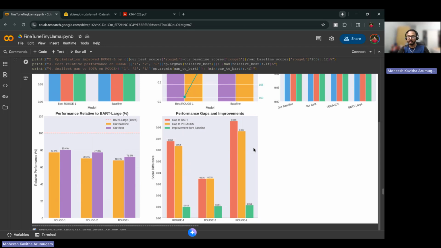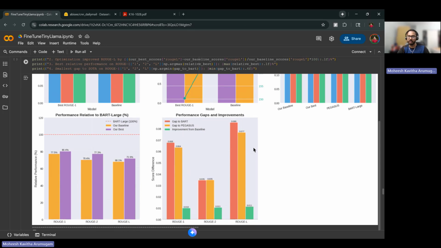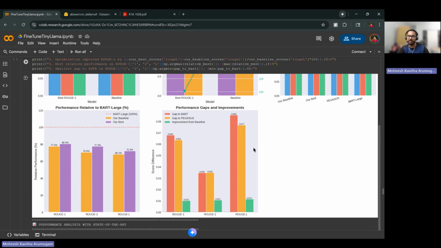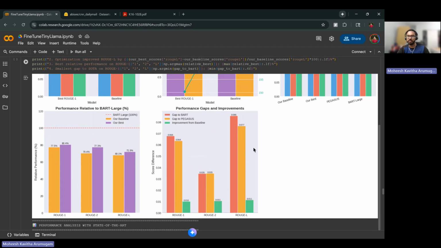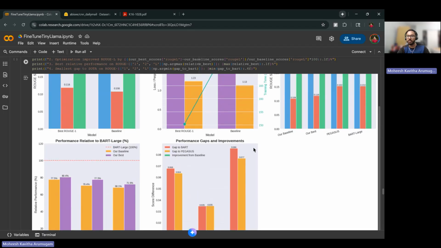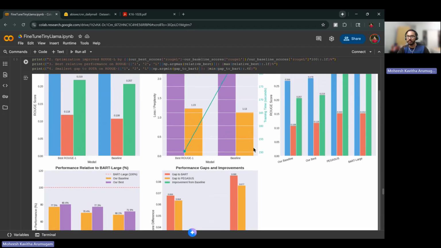When benchmarked against the larger models, the TinyLlama model reached 80% of BART-Large and 78% of the Pegasus performance, which is an impressive outcome considering the drastic difference in parameter size. The Pegasus model has billions of parameters, and our TinyLlama model has 1.1 billion parameters. So when we compare this, this is a very good thing. The evaluation loss remains consistently low, and ROUGE improvements also demonstrate enhanced fluency and content preservation.